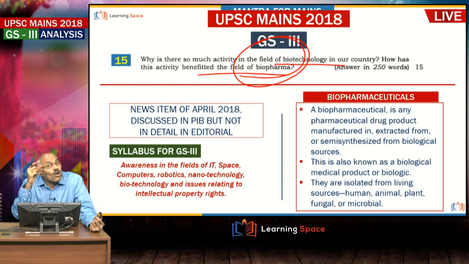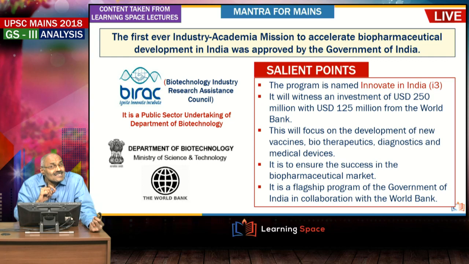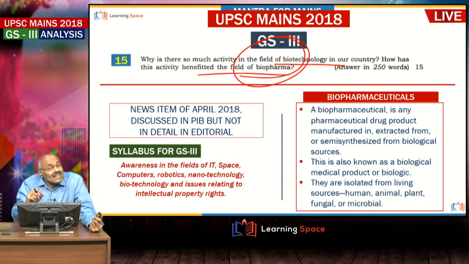There is some logic for asking this question because of the agreement signed with the World Bank with regard to I3 in the month of April, May or so, right? That is why this question is asked. So, such type of things in future we will try to concentrate on in the editorial, because this is in fact discussed in PIB, but merely by looking at PIB, you may not be able to write the answer for this question. So, more and more discussion is required in the editorials.